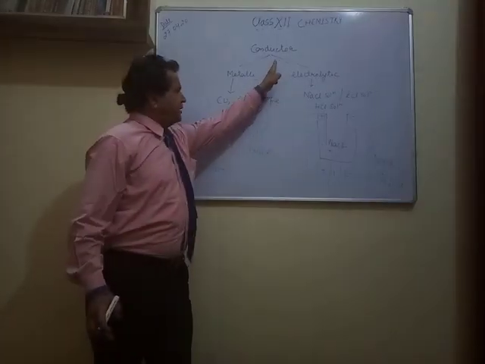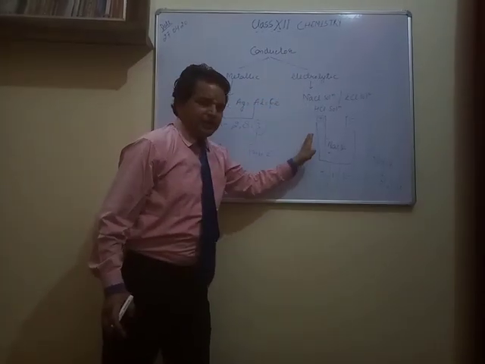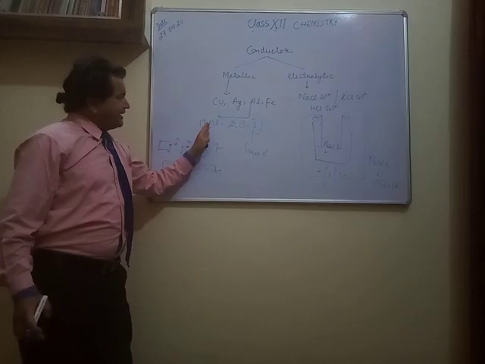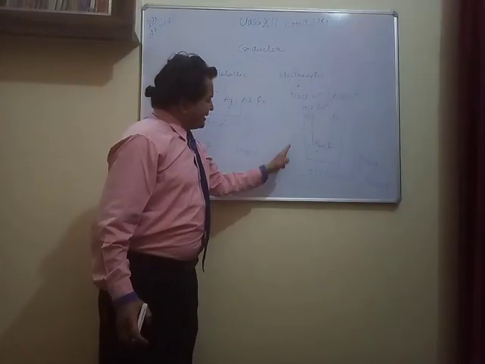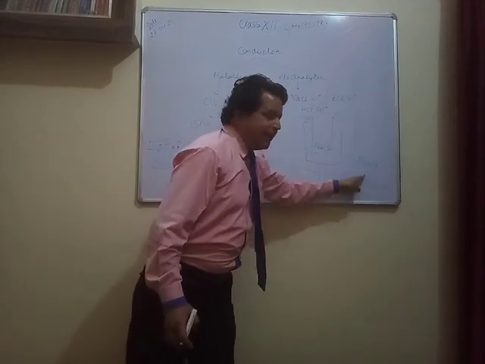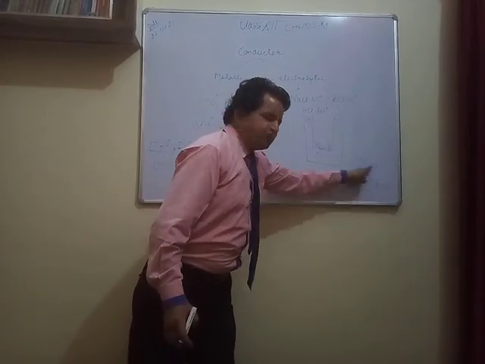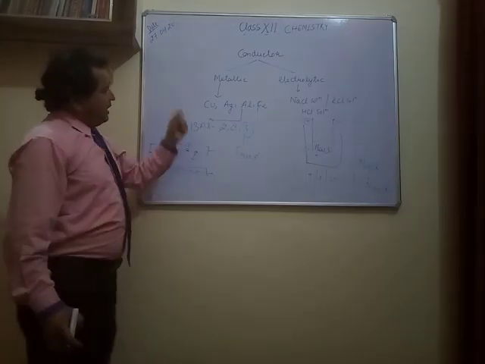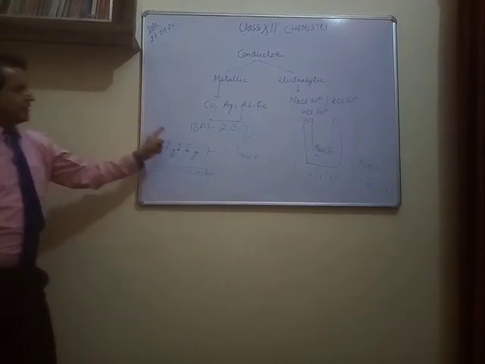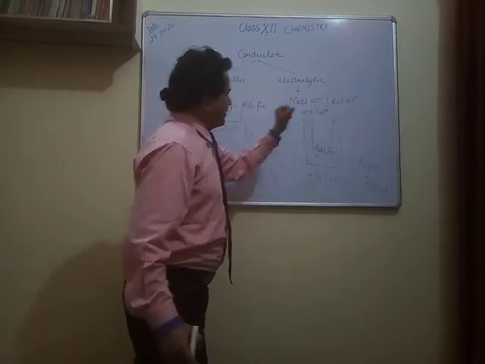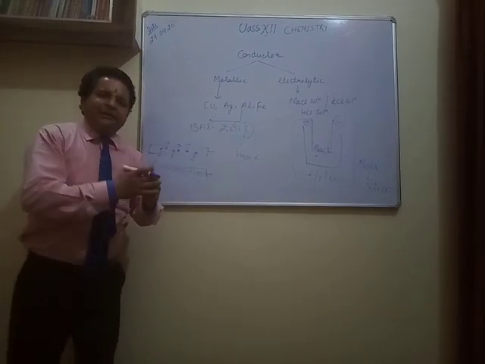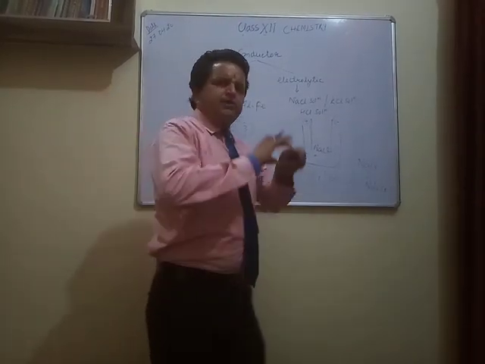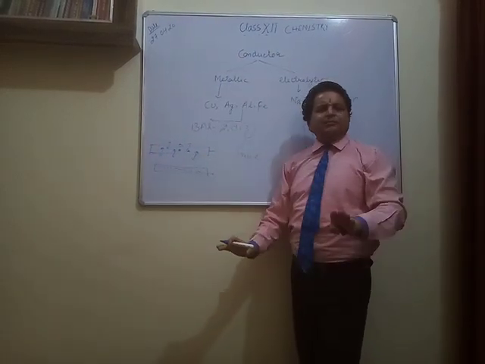A very important difference between metallic and electrolytic conductors: first, the charge carriers in a metallic conductor are free electrons, while in an electrolytic solution the charge carriers are the ions. Similarly, another difference: whenever a current passes through a metallic wire, there is no change in that particular metal.